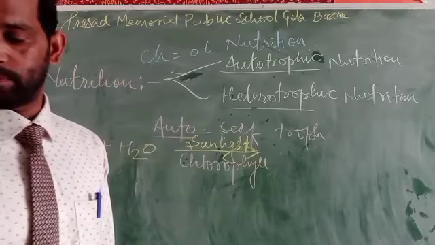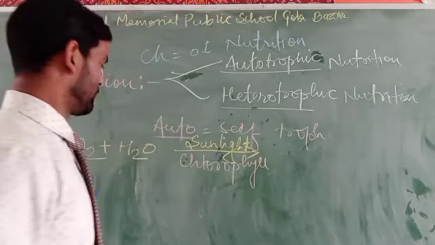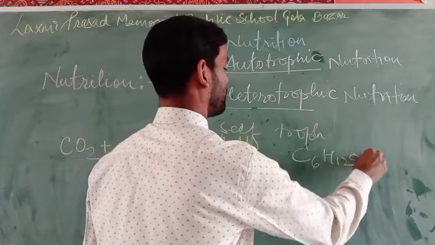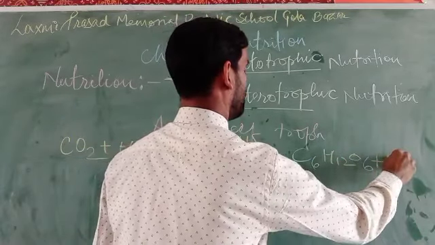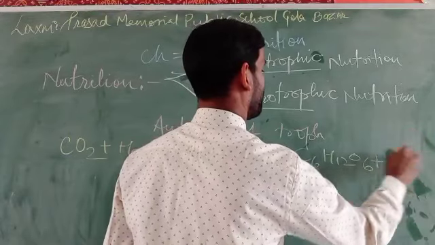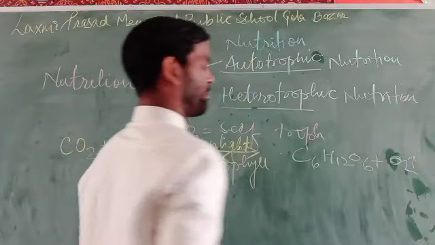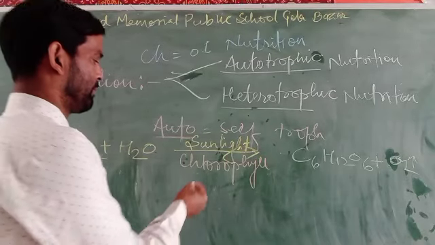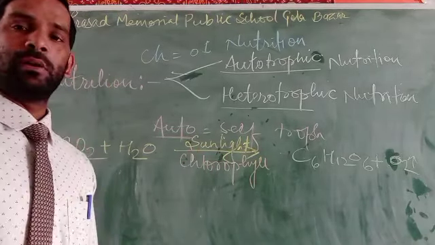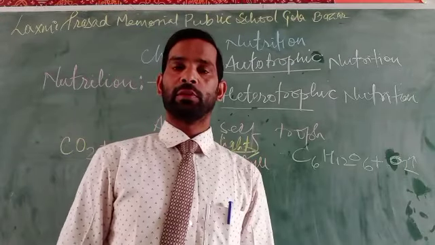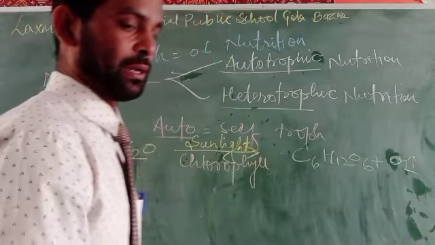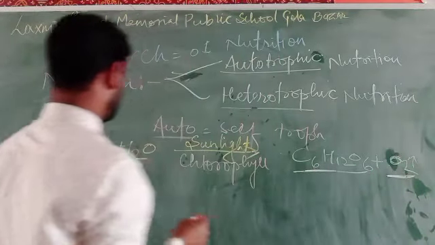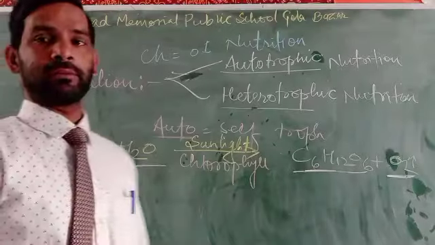It can produce its food like C6H12O6 plus oxygen. So we can say that it is the process by which plants can make their food. That is what it actually is, the process through which it can make their food.